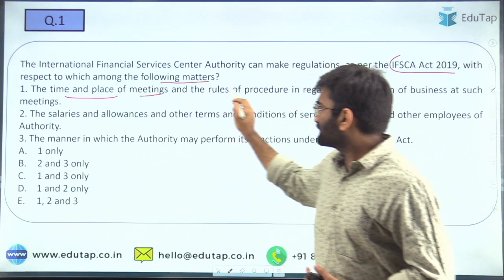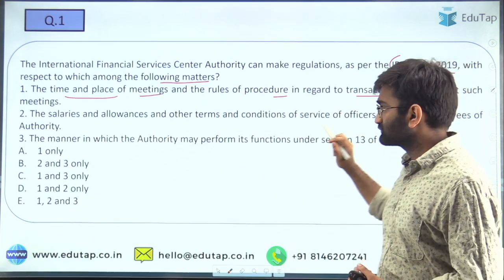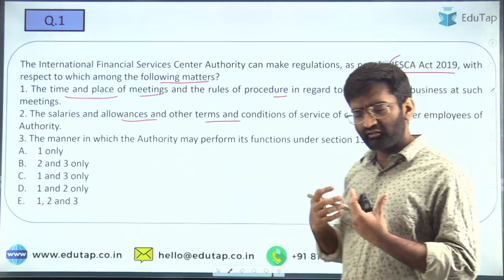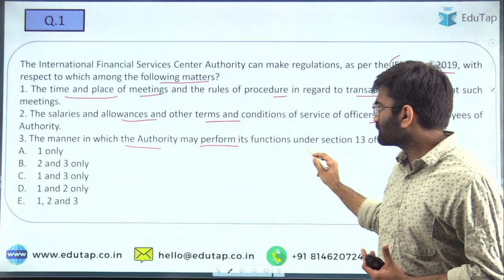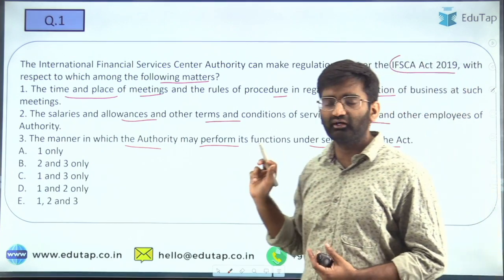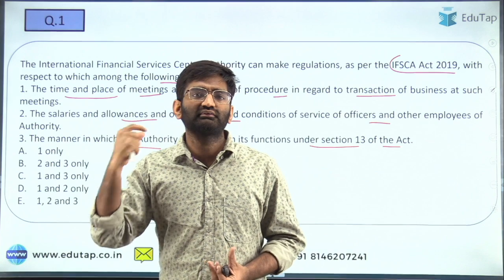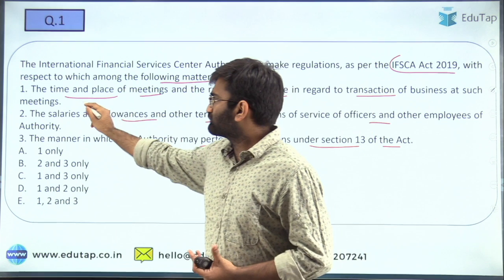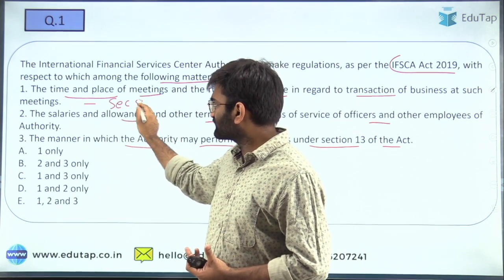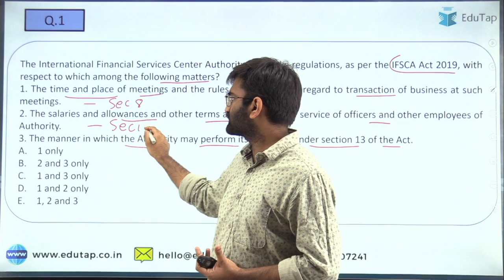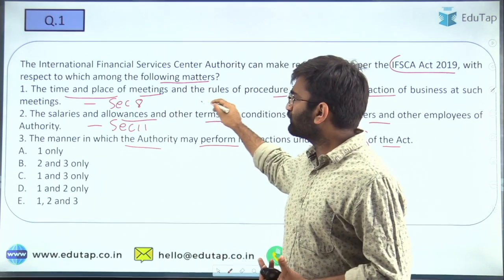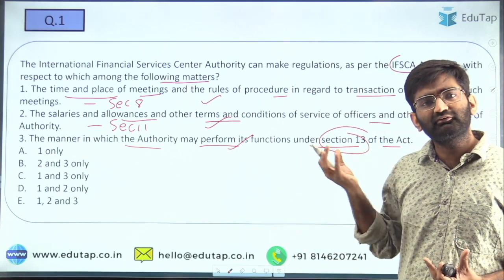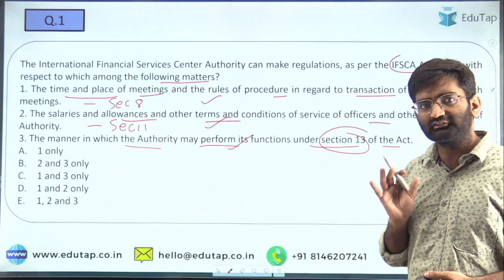The time and place of meetings and the rules of procedure in regard to the transaction of business, salaries and allowances and other terms and conditions of service. And the third thing is the manner in which authority may perform its functions under section 13 of the Act. So whenever you are going through the provisions, keep recalling the sections that provide for these. Again, time and place of meetings, we know this is under section 8, and salaries and allowances, this is under section 11. For this, the section is given, and yes, all of the three are provided, are mandated, or these powers to come up with regulations in this regard is part of section 28 of the Act.